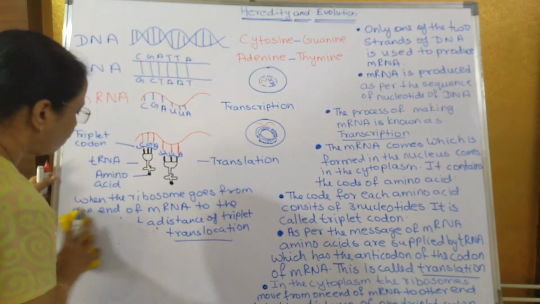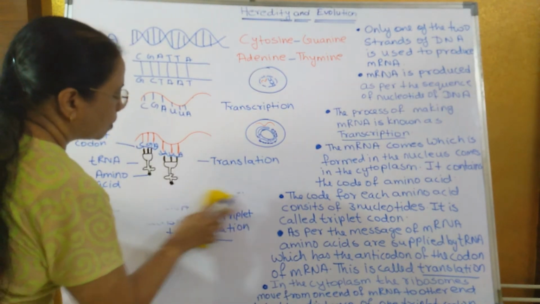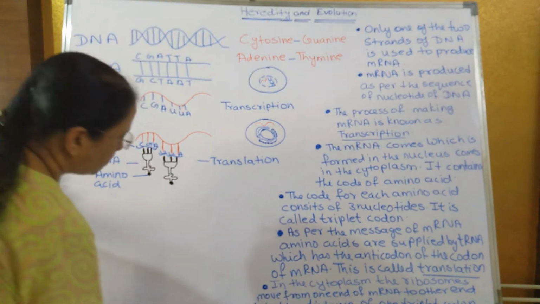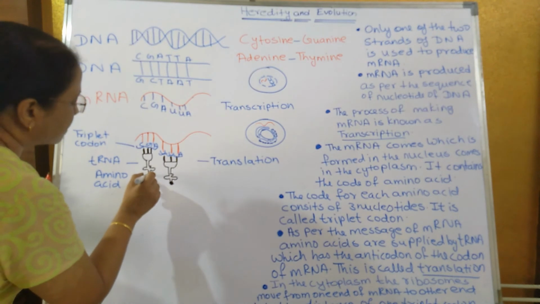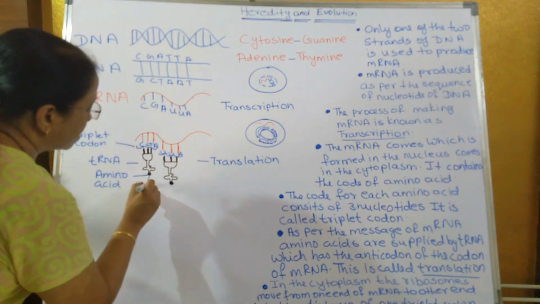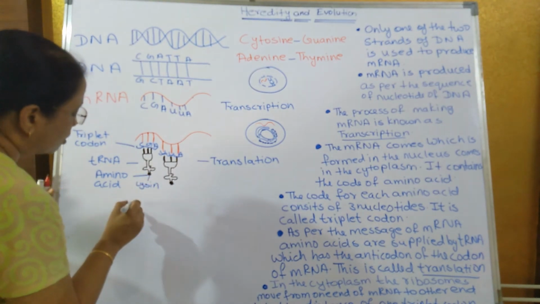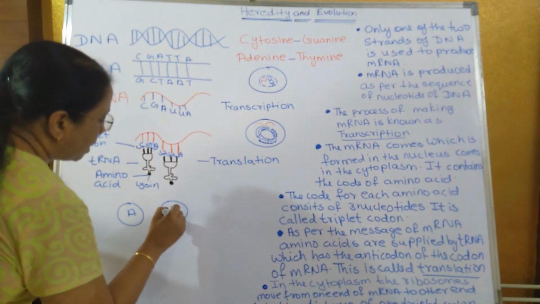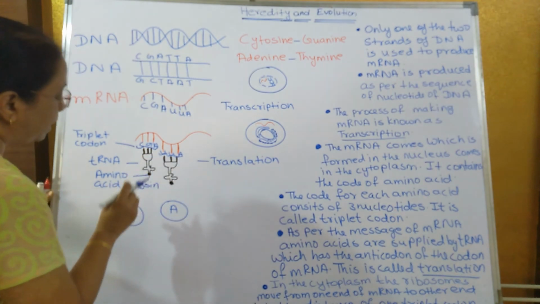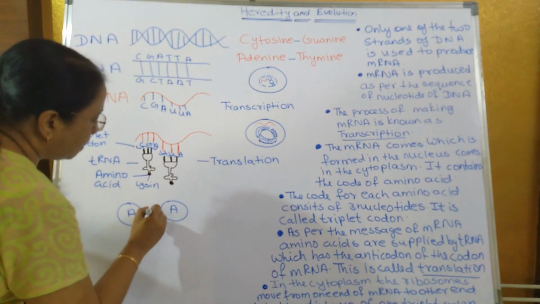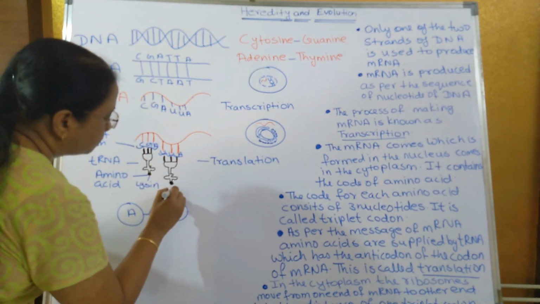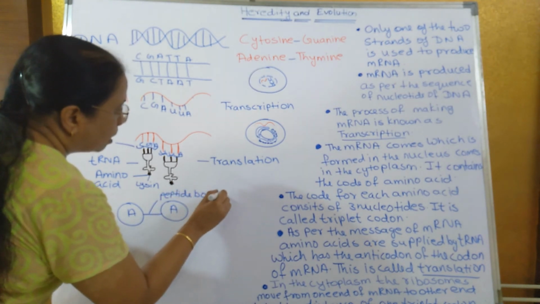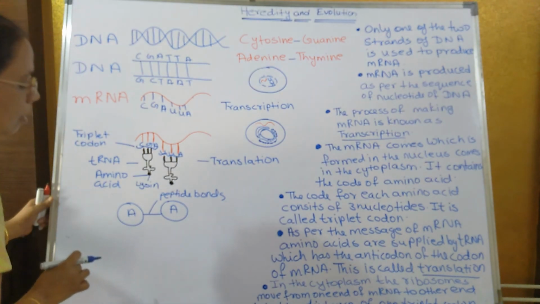Now this full process, this amino acid which is formed over here, like an example of one amino acid given in the textbook, that is lysine. So many amino acids are brought by each triplet, brought by tRNA, and they are joined to each other by peptide bonds.